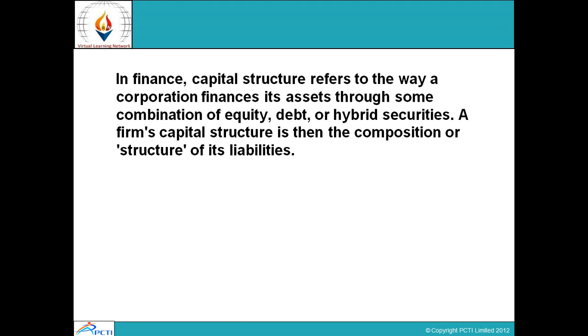The firm's capital structure is the composition or structure of its liabilities. What is a liability? A liability is something which today or tomorrow I have to pay to somebody. Anything which is on my head as a tension is a liability. Alright? Let's move further, friends.